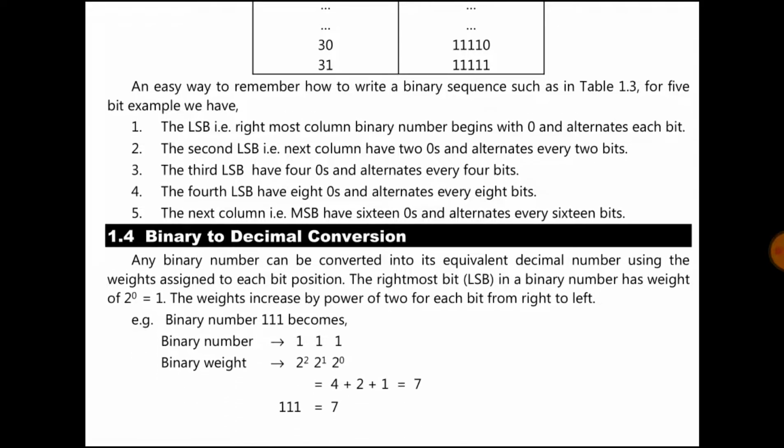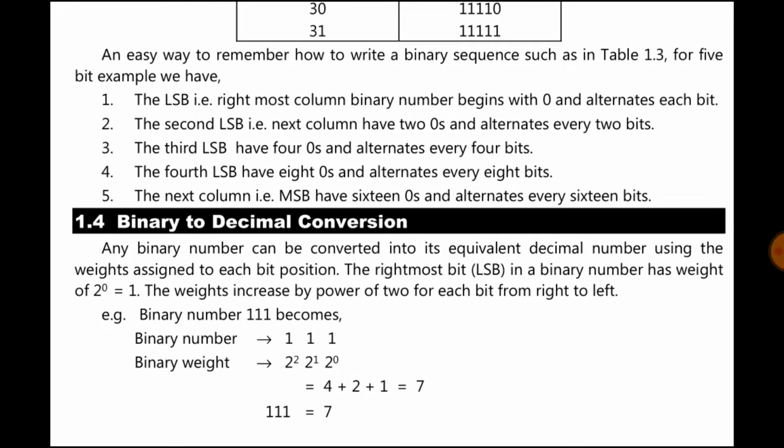So an easy way to remember how to write a binary sequence is with a table, like table 1.3 for the 5-bit example. The LSB, that is the rightmost column, begins with 0 and alternates each bit. The next column, the second LSB, has 2 zeros and alternates every 2 bits. But with practice, if you write the table 2-3 times, it becomes easy to write.